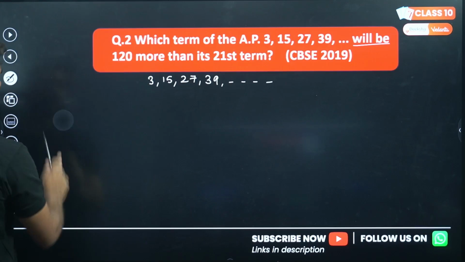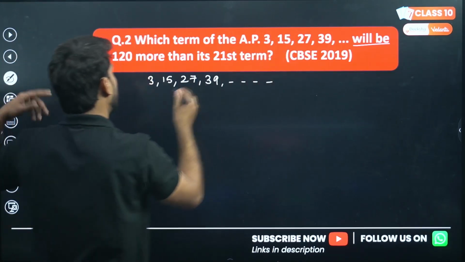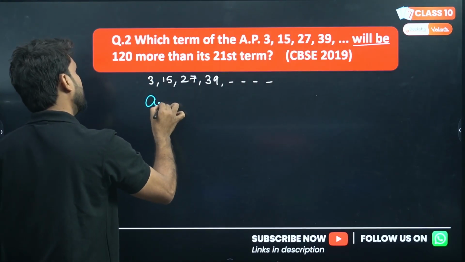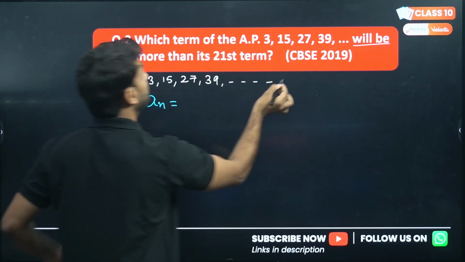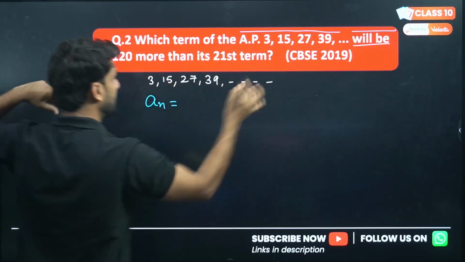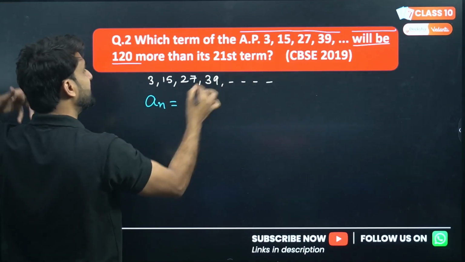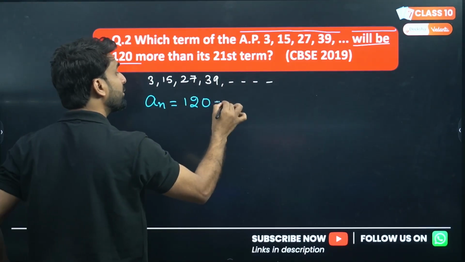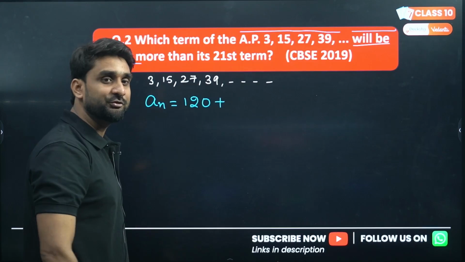Now, which term? I don't know which term, so I'm writing here the nth term, an. Which term of this AP will be 120 more than its 21st term? 120 more than means the sign will be positive.